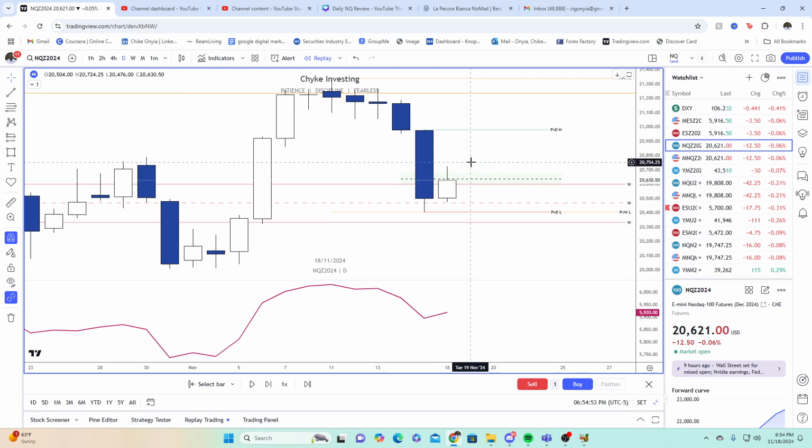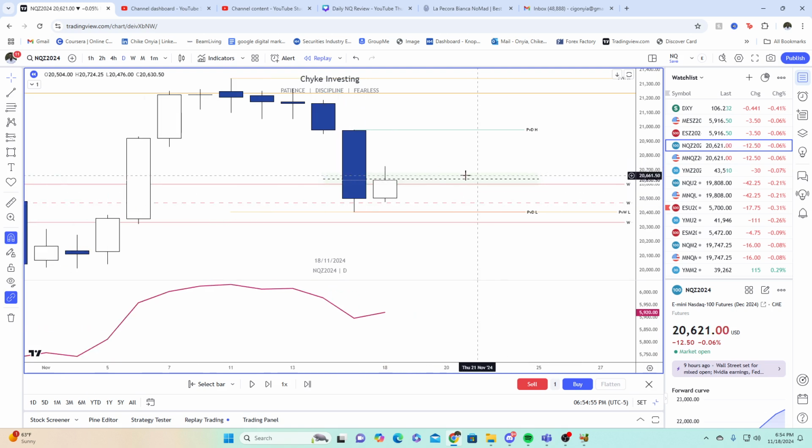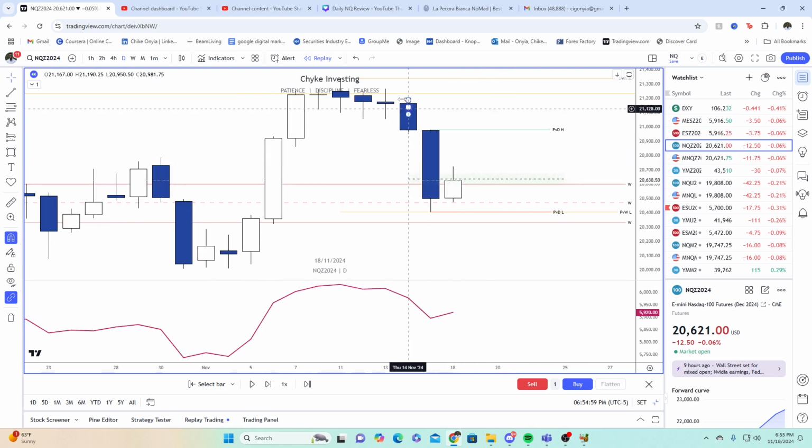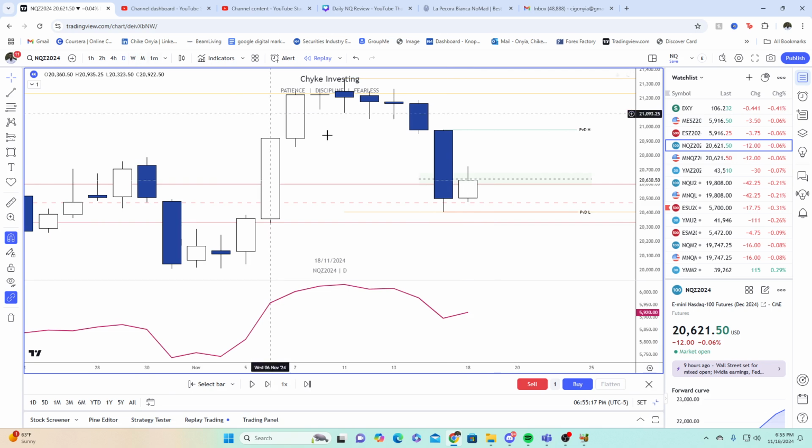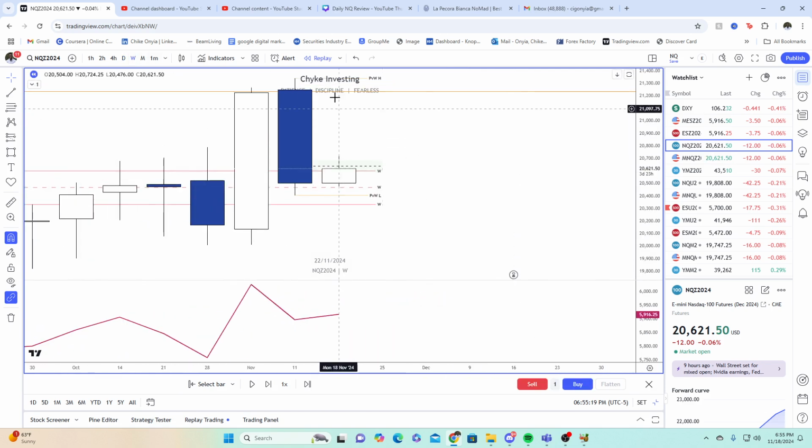Plus, what is this green box over here? If you were paying attention, this is a very interesting level right here. This is the TGIF range from last Friday. So last Friday, we did not come into 20 to 30% of the whole weekly candle around the close on Friday. When that doesn't happen, you can see it happening on Monday. So that was today's draw on liquidity, coming back into this TGIF range, which you can say we closed in the lower portion of. And what do I mean by that TGIF range? Typically, by the end of the week, you can see price return back into 20-30% of the weekly candle, especially if it's a large, expansive candle.